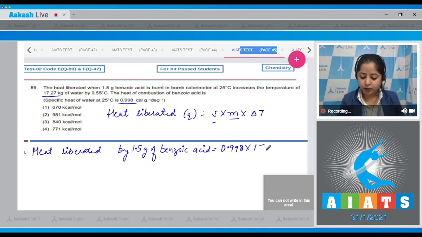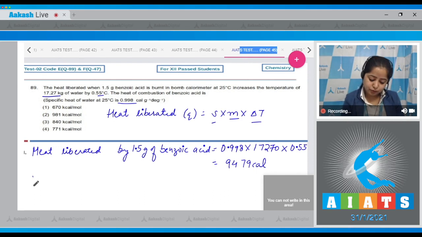Here it is given in kilograms, so 17270 grams multiplied by delta T, which is 0.55 degrees Celsius, which is equals to 9479 calorie.